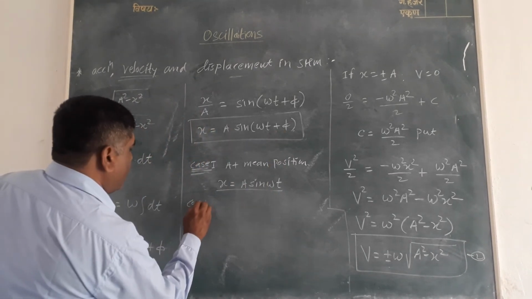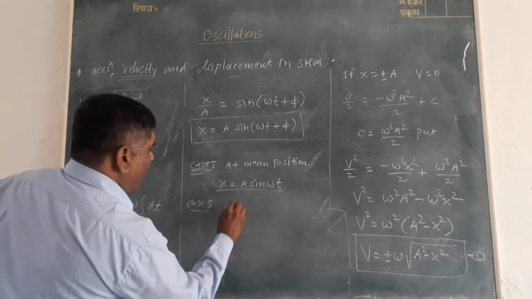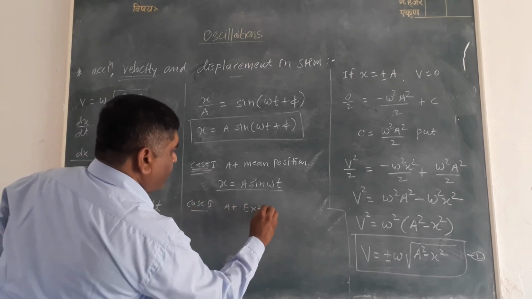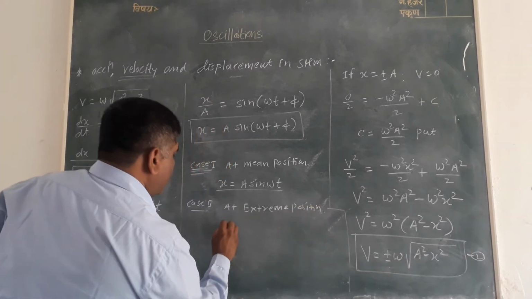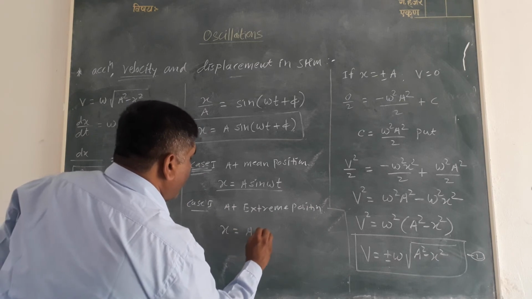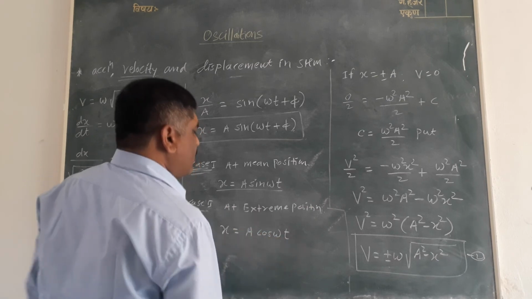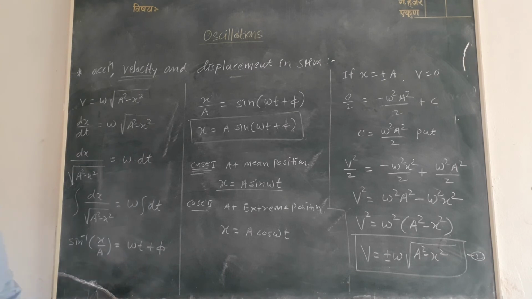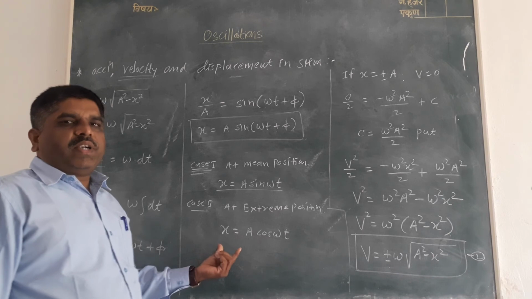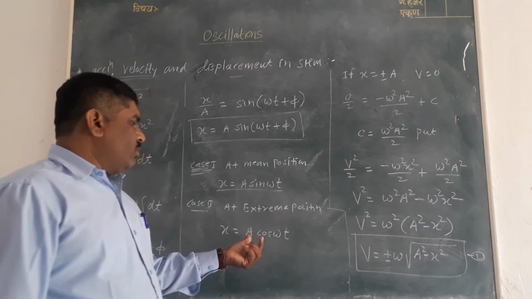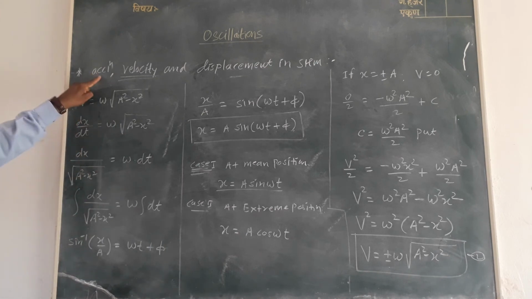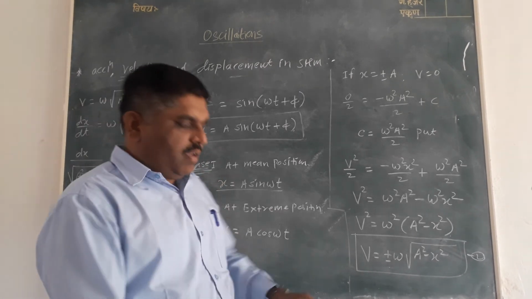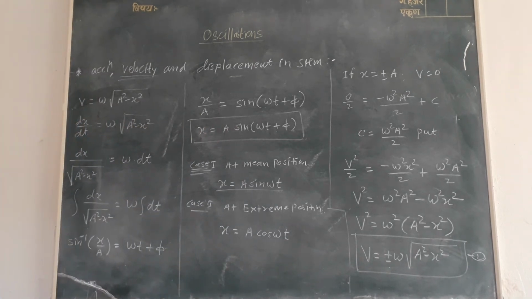And case second, at extreme position, the displacement is equal to a cos omega t. That is at extreme position, the displacement of the particle will be x is equal to a cos omega t. This is the acceleration, velocity and displacement in simple harmonic motion.